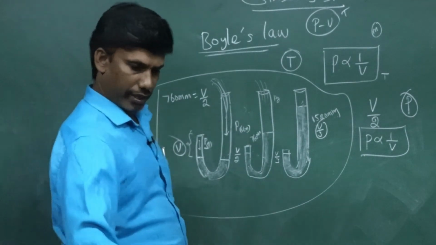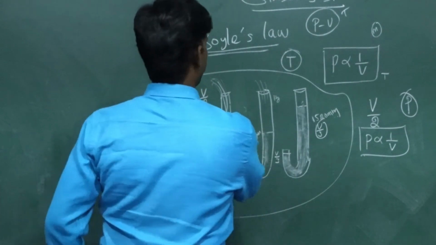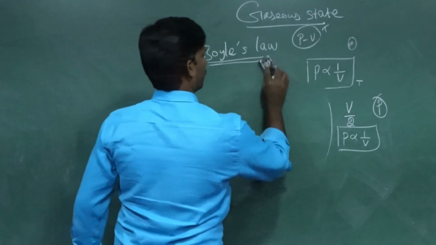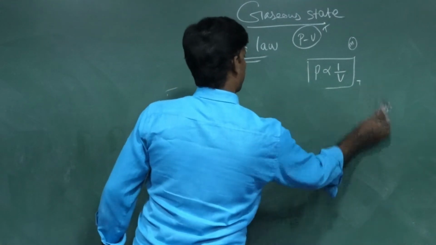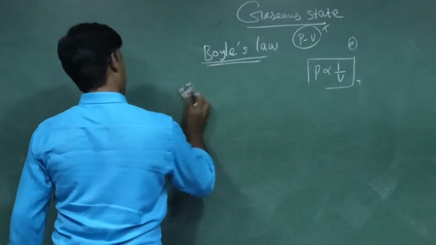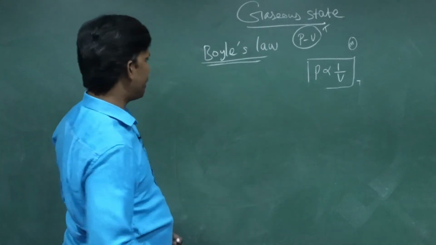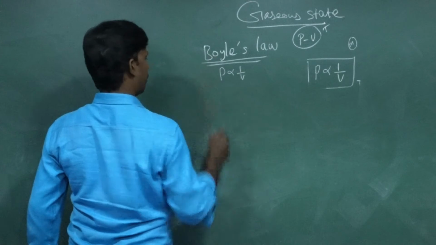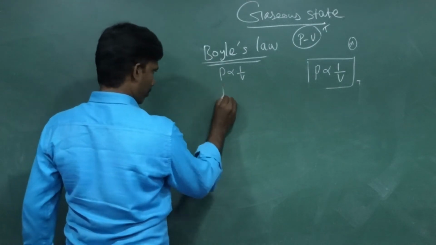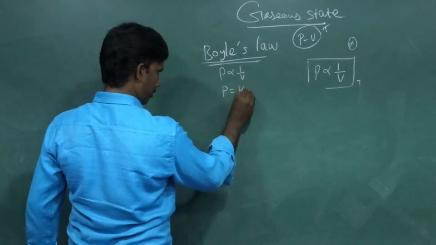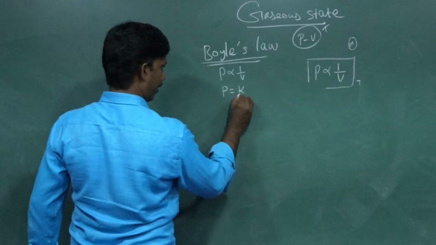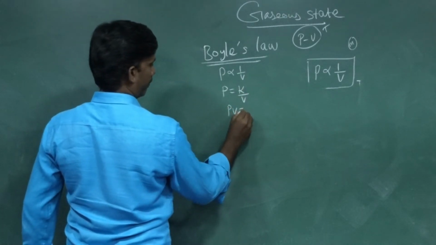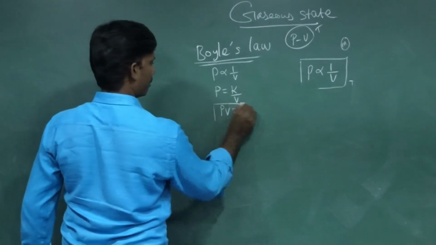Okay. Further developing this relation, pressure is inversely proportional to volume, there is a proportionality constant. To remove the proportionality sign, we can put K by V. Then PV equals K. It's a constant.